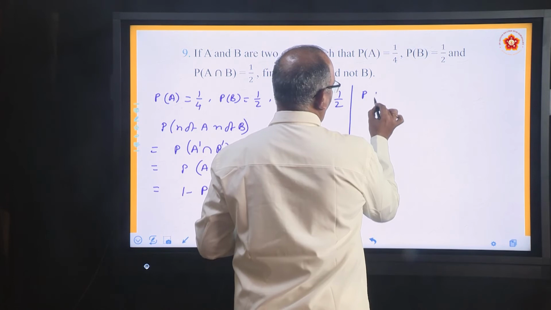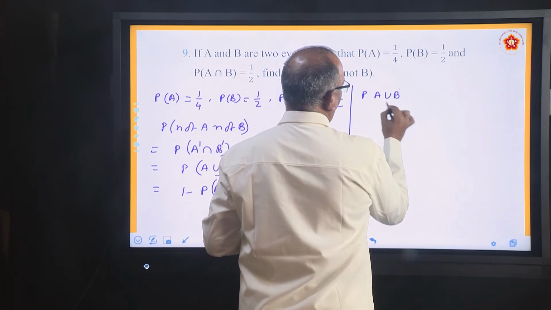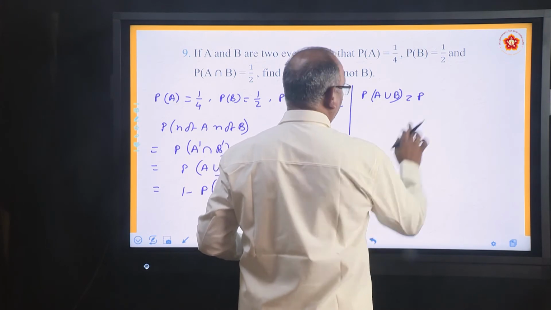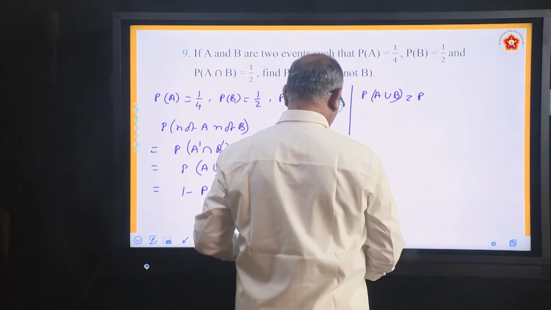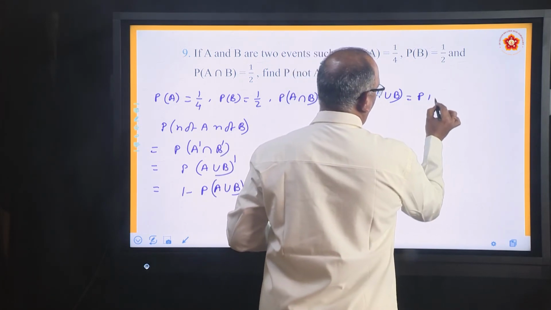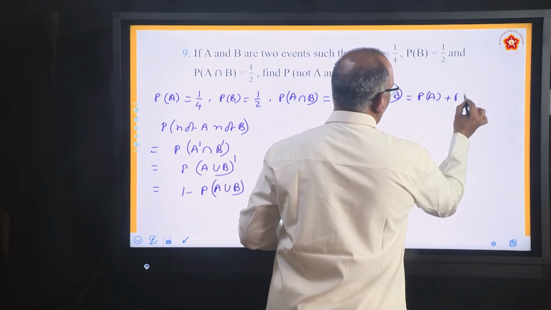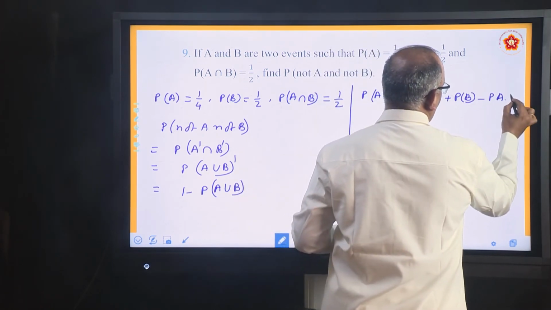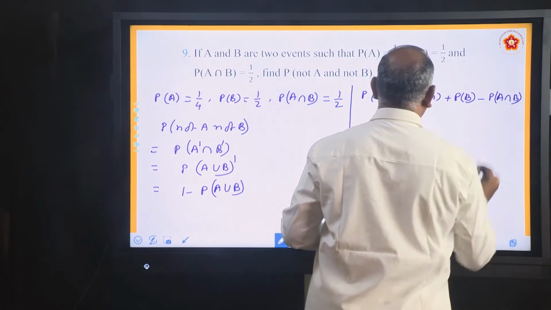P(A union B) equal to P(A) plus P(B) minus P(A intersection B). Substitute.